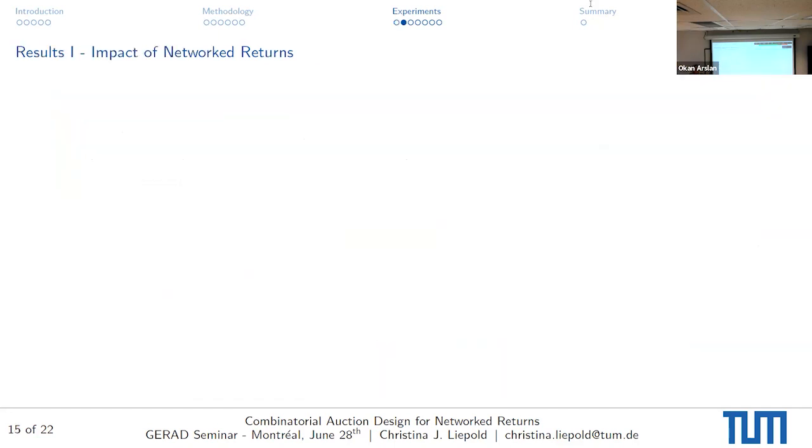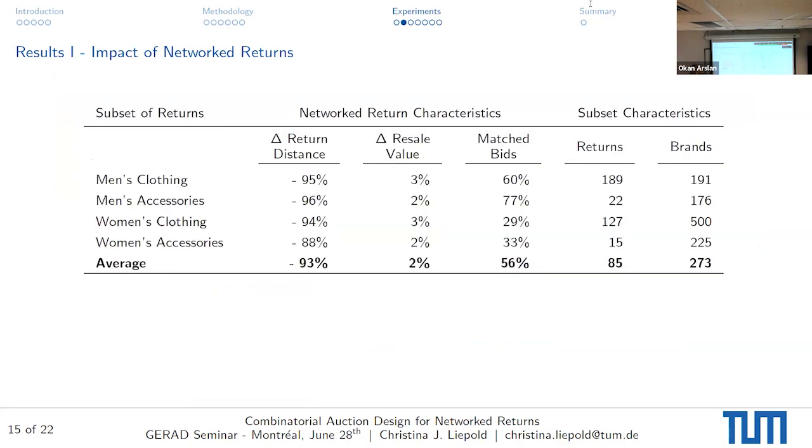Okay. Now we wanted to gauge first the impact of network returns in a very high level setting. So we basically had a look at some subsets of returns. So we have men's clothing, men's accessories, women's clothing, and women's accessories. And for all of them, we had a look at the return distance decrease, as well as the increase of the resale value. So we assume that the resale value decreases with ongoing selling seasons. And we also had a look at the matched bids. So among the bids that we offered into the setting, how many of those were actually matched and therefore carried out as network returns. And obviously, we also had a look at the subset characteristics.